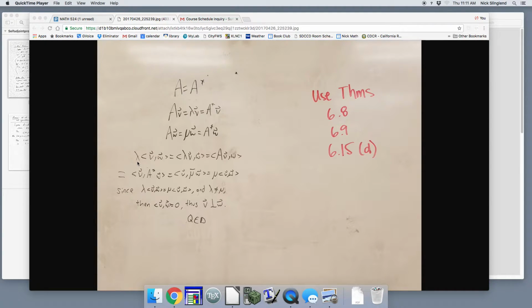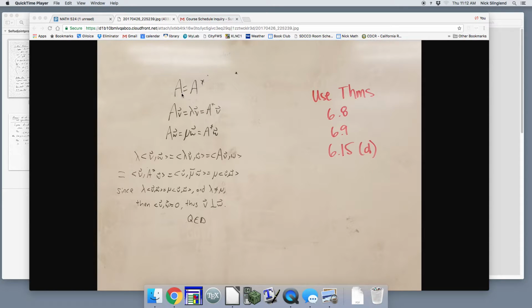Okay, what you guys did was said that lambda times the inner product of VW. Then they brought the lambda in because of linearity. Then it becomes A times V. That's great. Now they moved the A over to the right part of the argument for the inner product using A star. And this is where there's a little issue with A star W equals mu bar W. So let me explain.